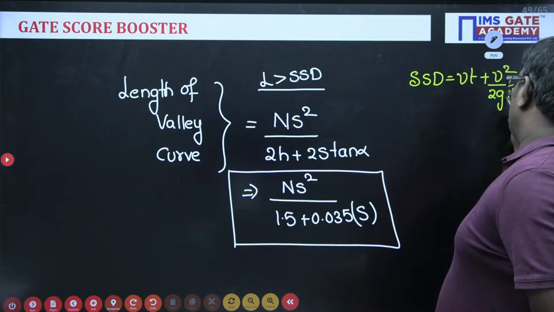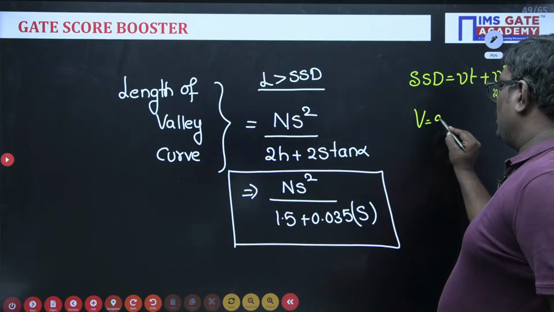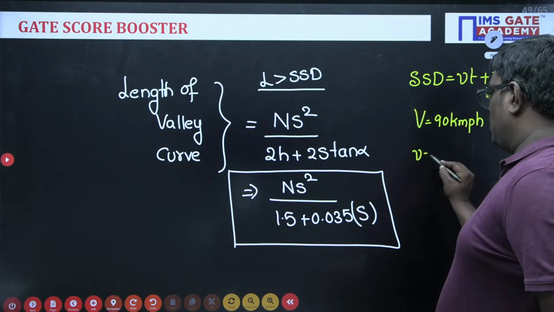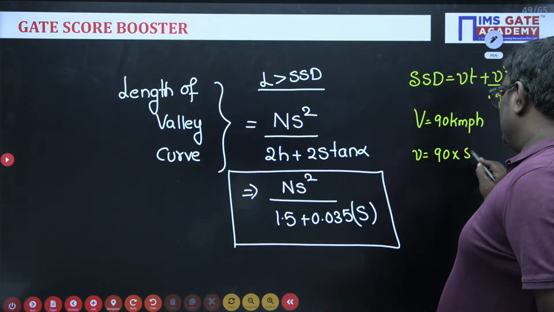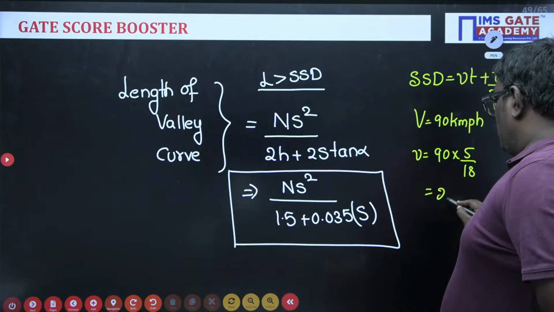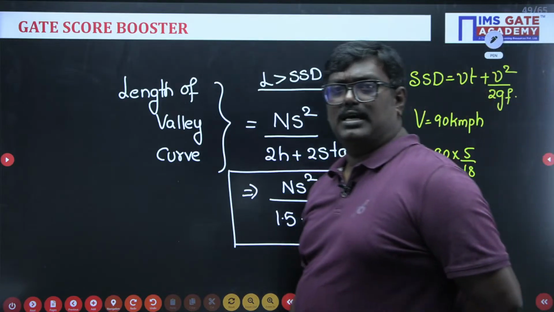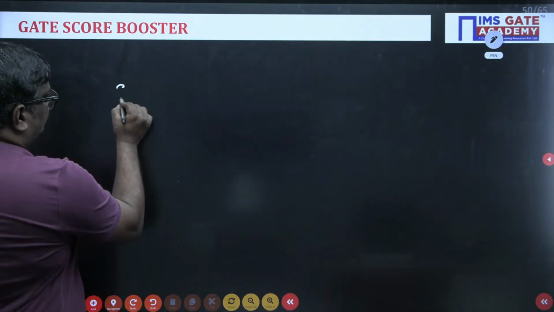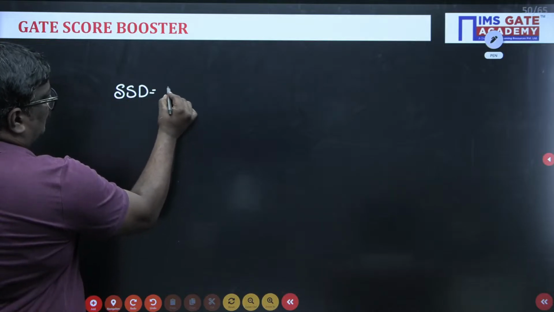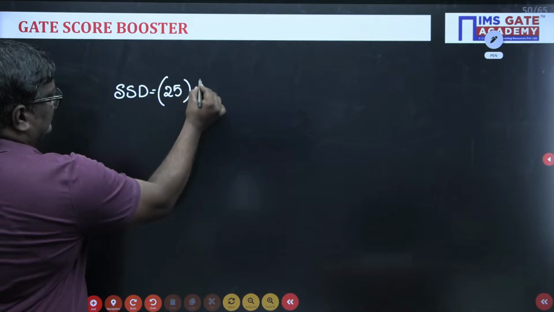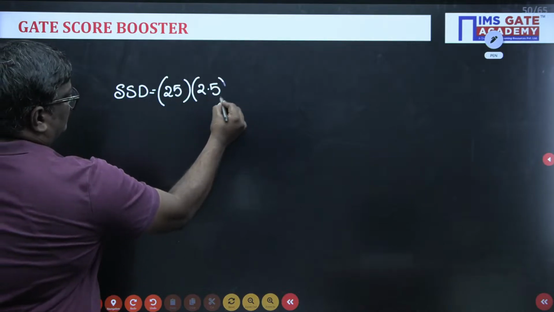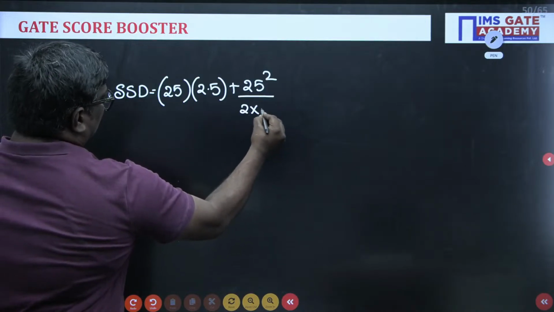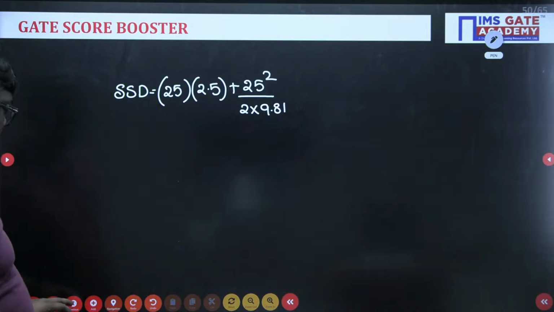Here see students, velocity is given as 90 km per hour. So if I convert into velocity small v, 90 into 5 by 18, this will be equal to 25 meter per second. Yes or no? See students, is this clear, sir? Now when I talk about SSD, SSD is equal to 25 into reaction time 2.5 plus 25 square upon 2gf, 2 into 9.81. F might be given as the coefficient of friction.